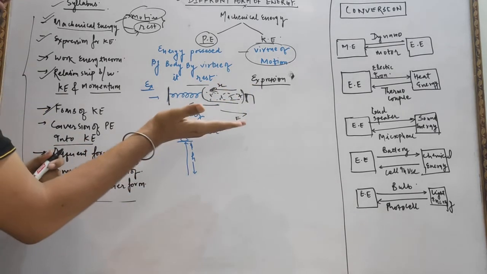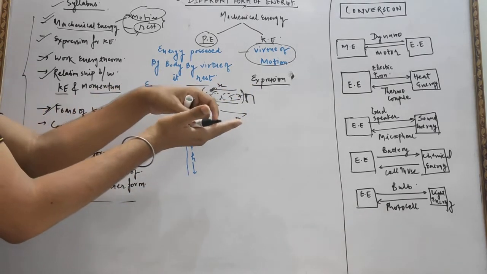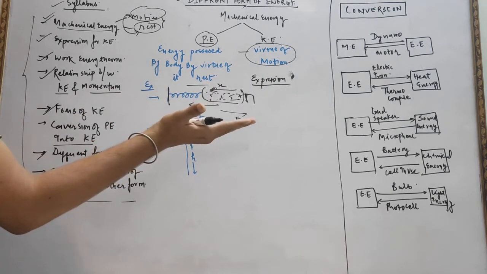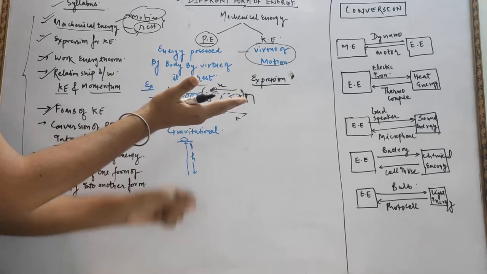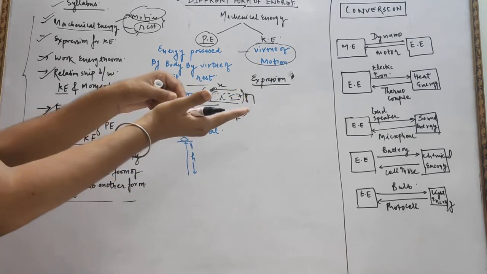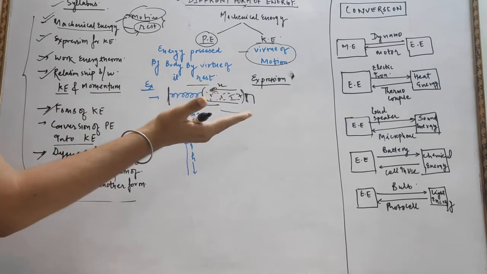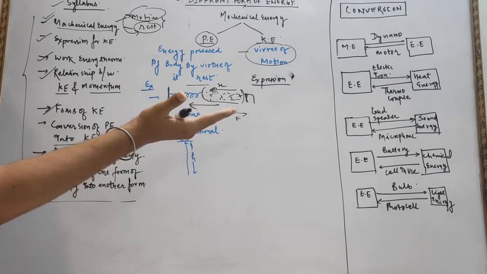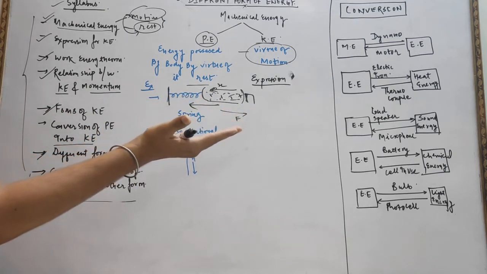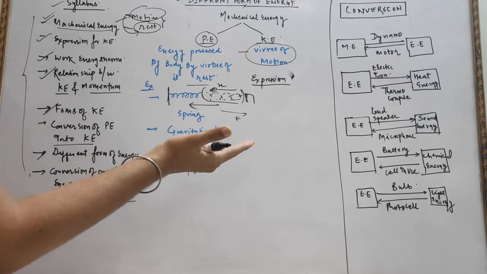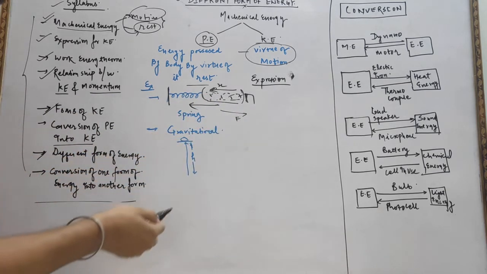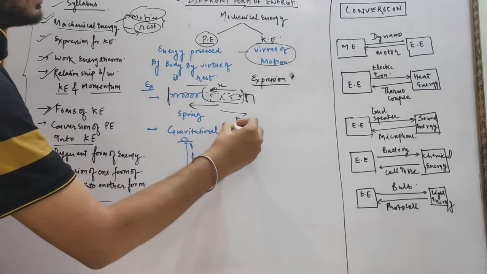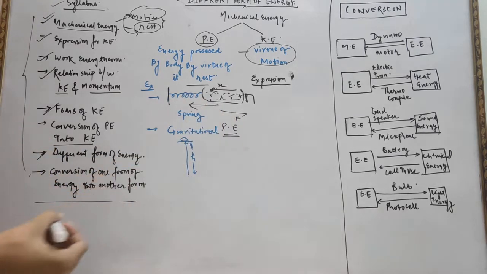Suppose I hold this marker in my hand up to this height, suppose this is the height h, so this is the potential energy. This marker placed in a hand experiences potential energy by virtue of its rest. So the best example of potential energy is gravitational potential energy.